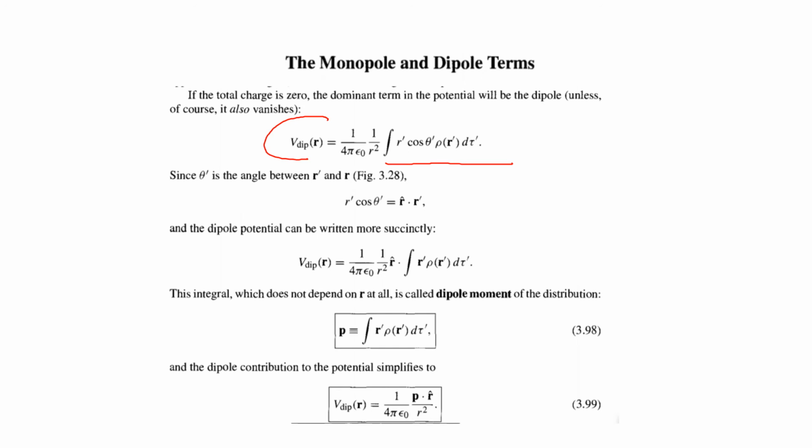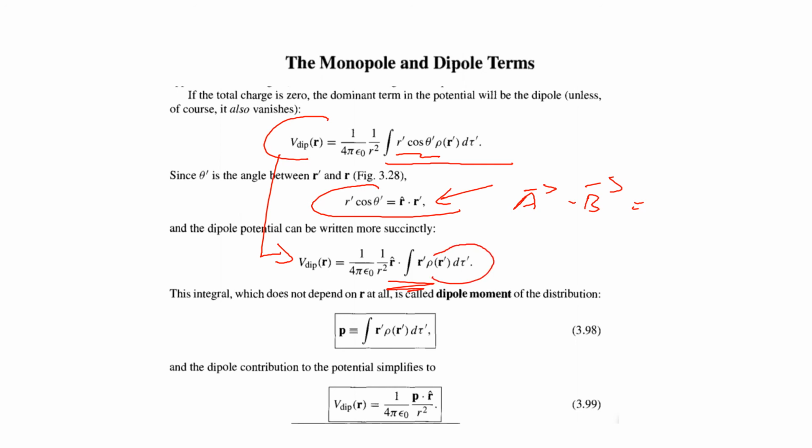Now r dash cos theta dash can be written as r cap dot r dash. This is a dot product, a dot b is equal to ab cos theta. So we are using that expression here, and we can write the potential due to a dipole as 1 over 4 pi epsilon 0, 1 divided by r square. Now instead of r dash cos theta dash, we wrote r cap dot r dash, then rho d tau. Those terms are there from here.